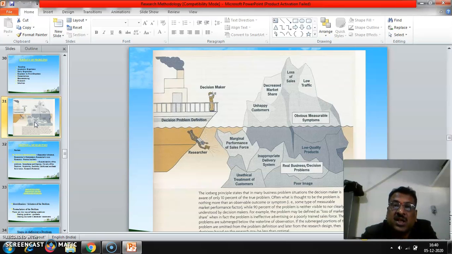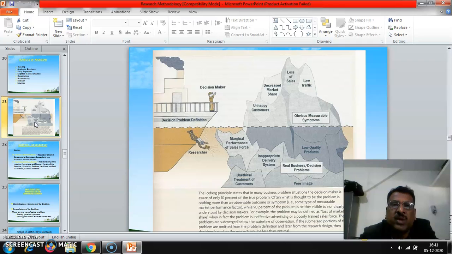The researcher is finding or diving from the ship to see the problems: loss of sales, decreased market share, unhappy customers, low traffic, obvious measurable symptoms, low quality of products, real business or decision problems, poor image, unethical treatment of customers, marginal performance of the sales force. So these are all the problems. There are a number of problems we can find.